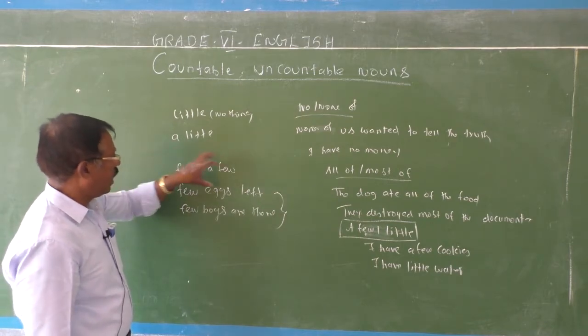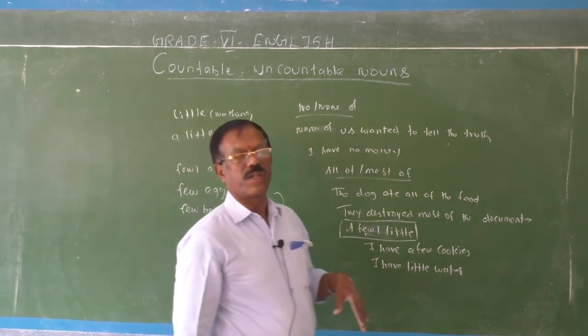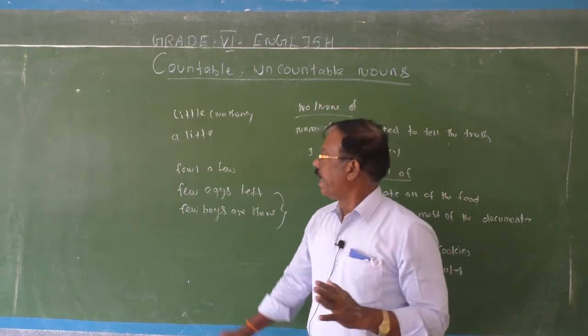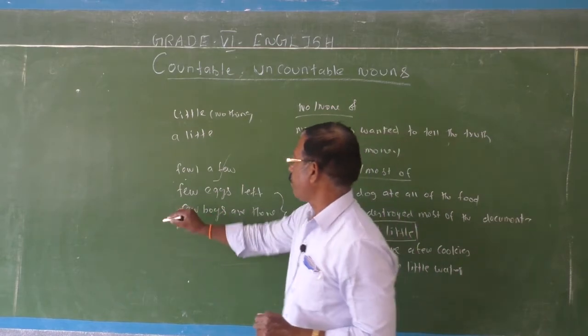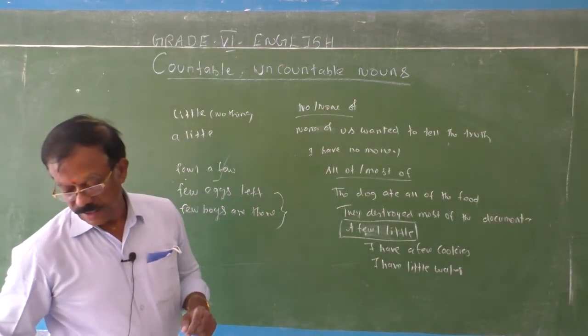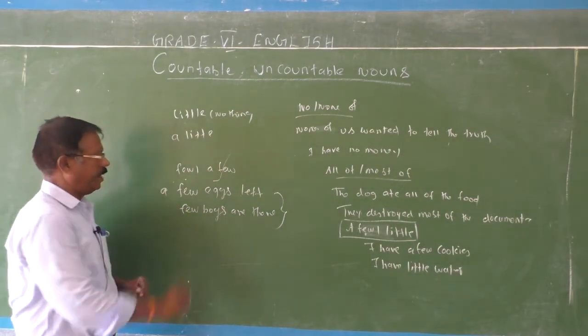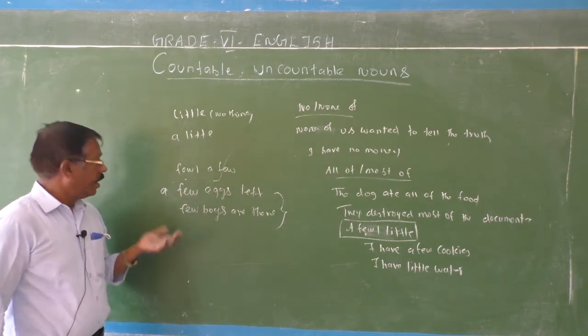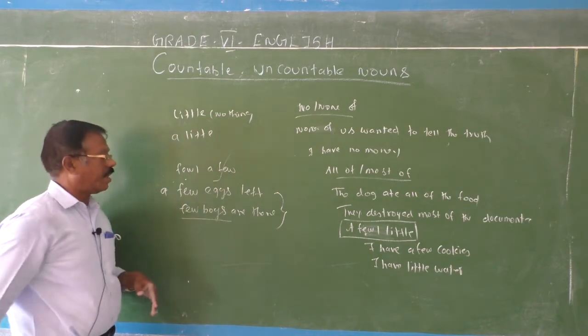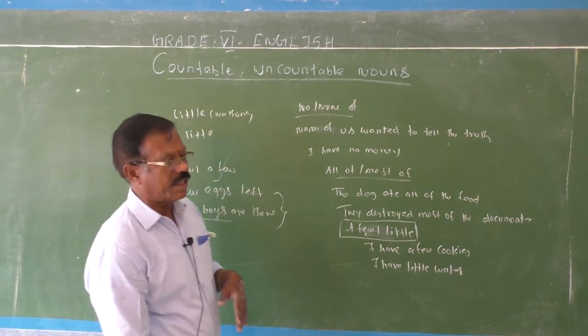Few, a few. Both are used before countable nouns. And a few has a positive meaning. See, a few eggs left. A few is a positive meaning. If you say some eggs are available, some eggs are left. But if you say few boys are there, no one is there. So it gives a negative meaning.